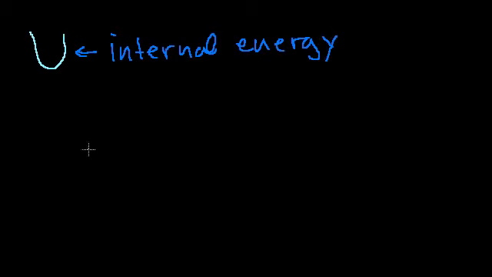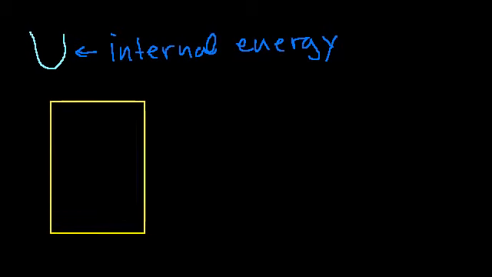U for internal energy. And it literally is, let me go back to my example that I did in our previous video, if you're watching these in order, of I have some gas with some movable ceiling at the top. That's its movable ceiling. That can move up and down. We have a vacuum up there. And I have some gas in here.